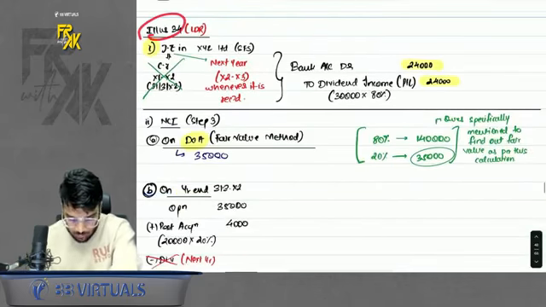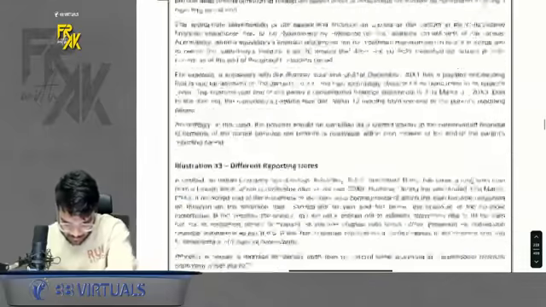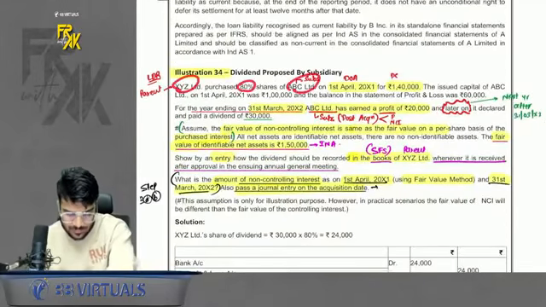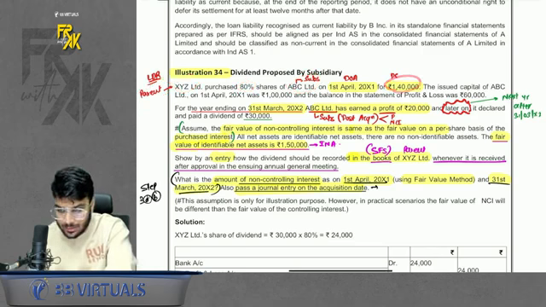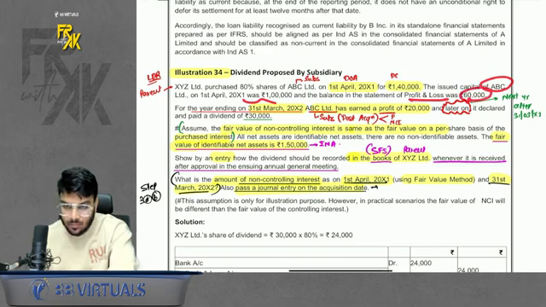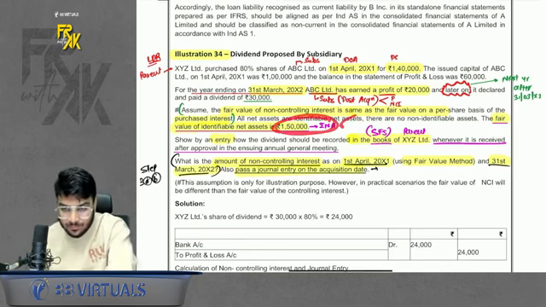Okay, come to illustration number 34 of our notes. If you see this question, what was there in this question? It says that XYZ purchased 80% in ABC. So XYZ is the parent, ABC is a subsidiary. The purchase consideration is 140 lakhs. Then the subsidiary's capital and profit and loss balance is given. Normally we use this to compute the INA, through that method which we learned in IND AS 110. But if you read the question wholly, the INA is also directly given. So use the directly given INA.